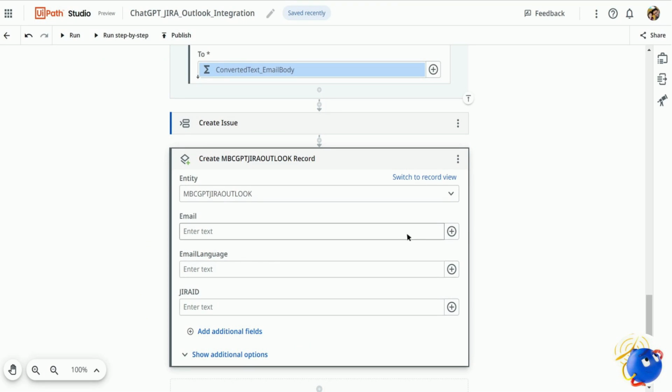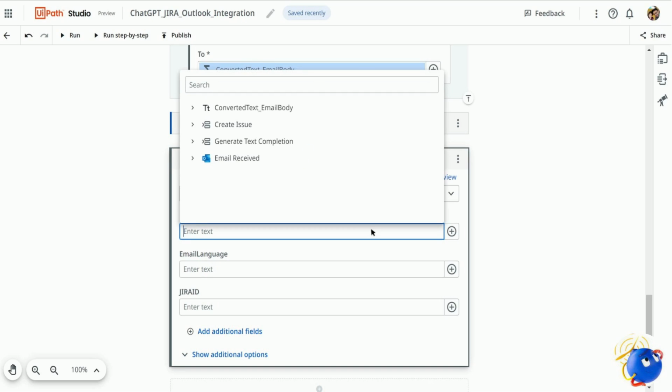Let me just add that. First I'll select the email. So email would be, okay, this email received.